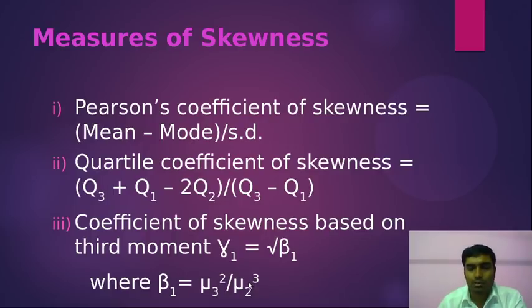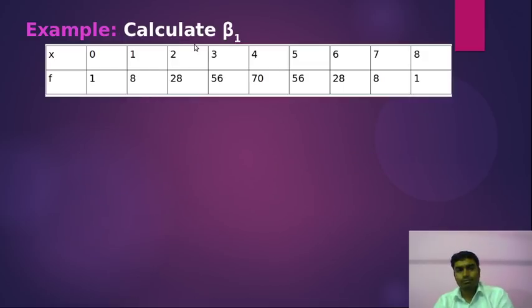Now we'll talk about one example of how to find the skewness, beta 1. Suppose we have this data. That same data I gave as an assignment in your class, and most of you have already given the right answer, how to find the second central moment, that is the variance.